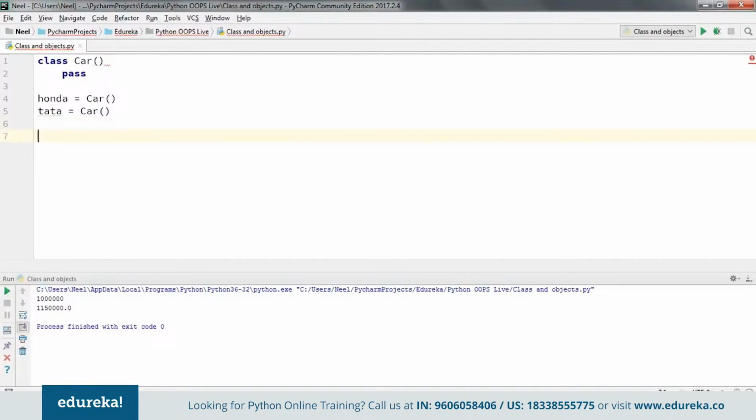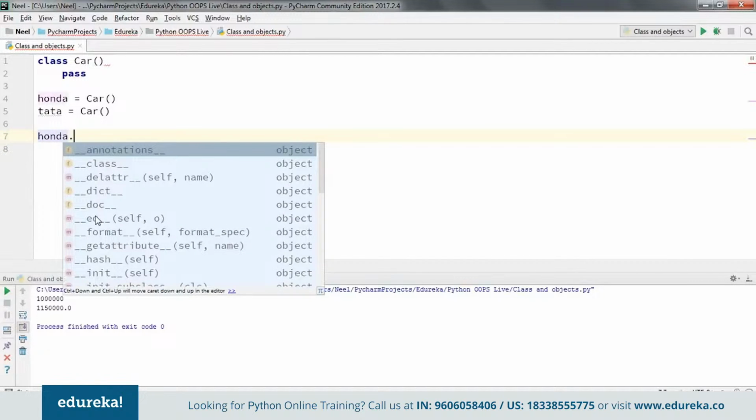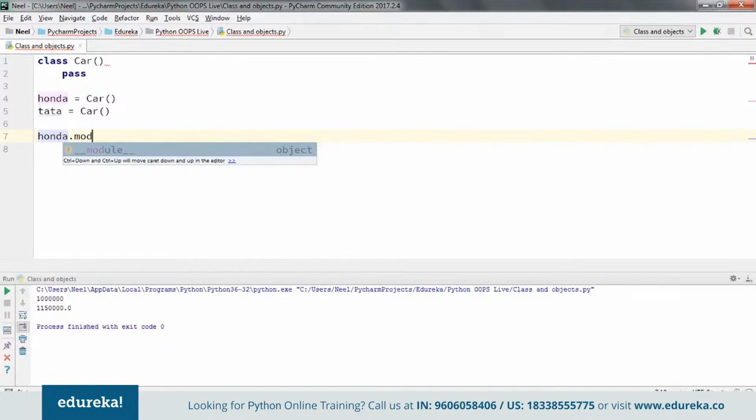Let's say I want to add the model name for the Honda car. So I'm going to say Honda, which is my object, following which I use a dot operator and then specify what instance variable I want to use. Let's say model name is equal to City, because I like Honda City.